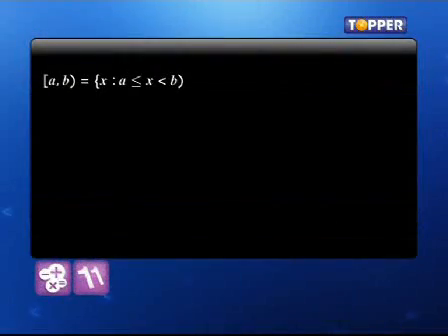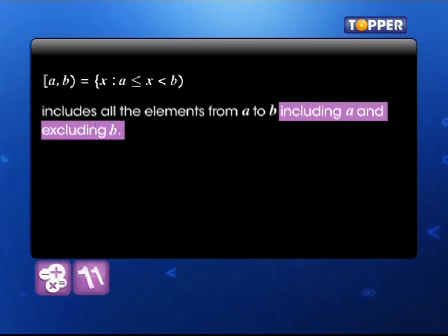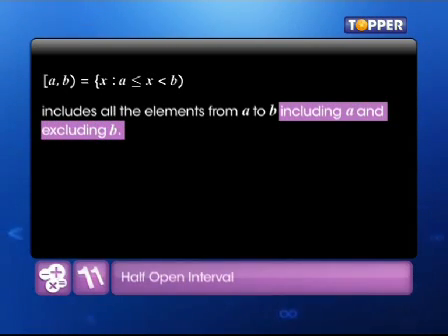We can also have intervals which are open at one end and closed at the other. That is, [A, B) is equal to the set of all real numbers x such that A ≤ x < B. This includes all the elements from A to B, including A but excluding B. This is also known as a half open interval.